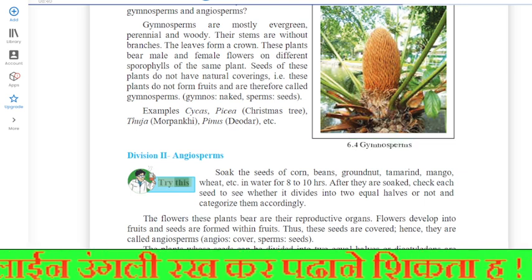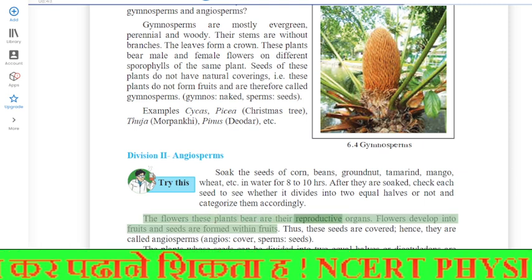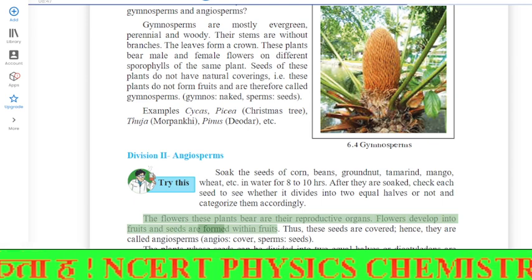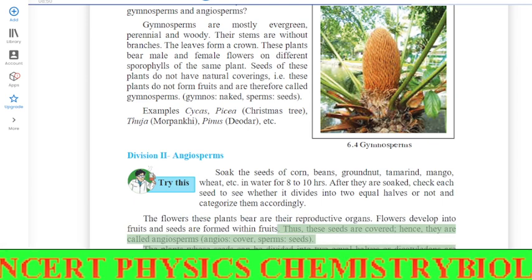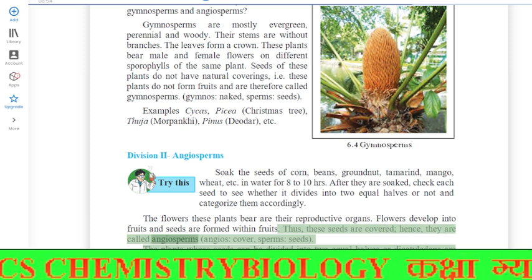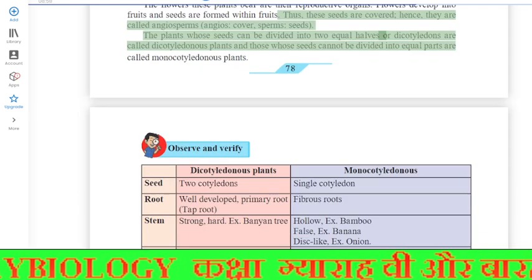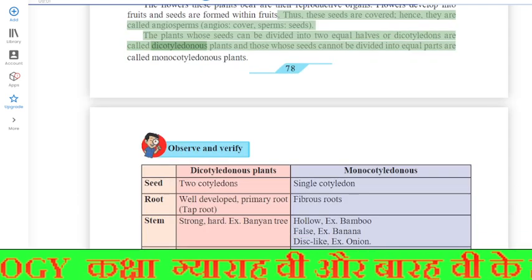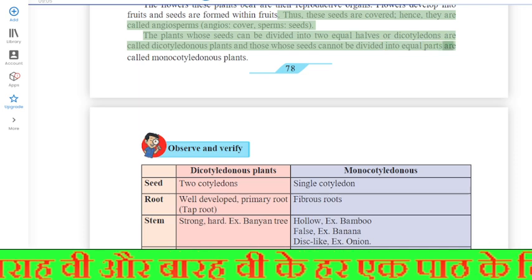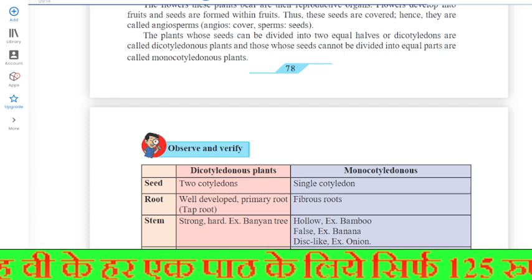Observe. The flowers these plants bear are their reproductive organs. Flowers develop into fruits and seeds are formed within fruits. Thus, these seeds are covered, hence they are called angiosperms. The plants whose seeds can be divided into two equal halves are called dicotyledonous plants, and those whose seeds cannot be divided into equal parts are called monocotyledonous plants. Division II. Angiosperms.